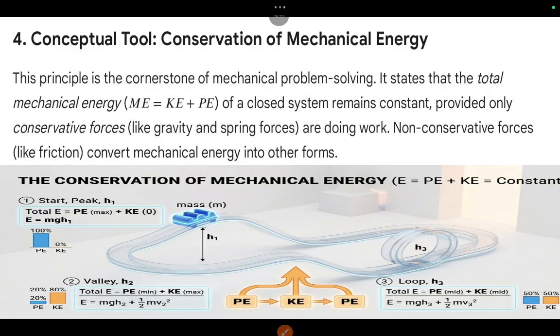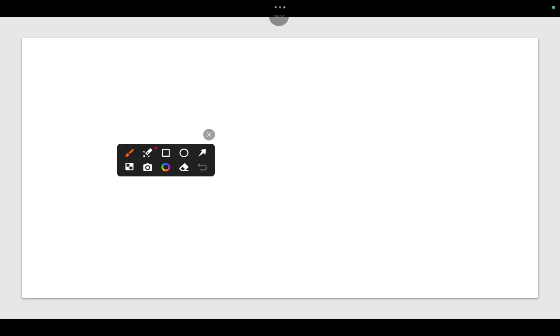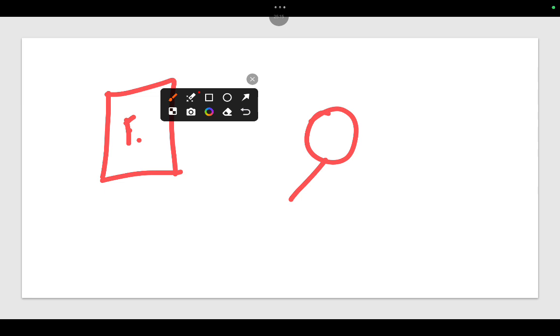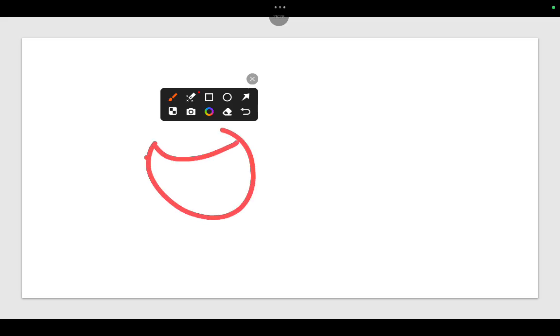For conservation of energy, I'm taking a fan. This fan is a machine. Sorry, let me take the heater instead. So now let us consider the heater.